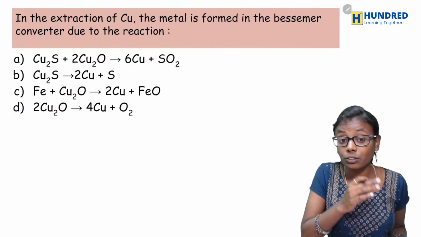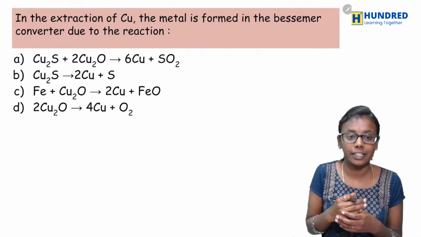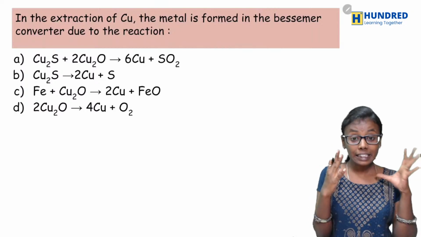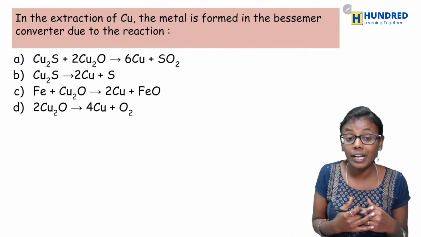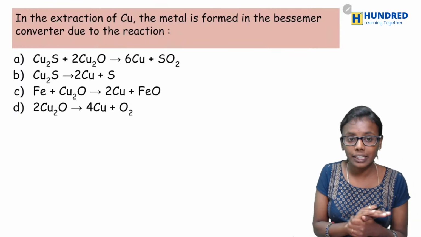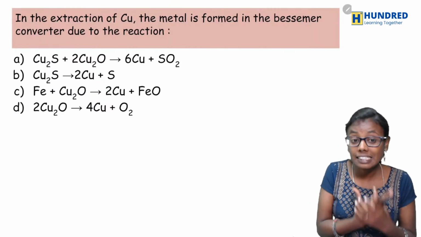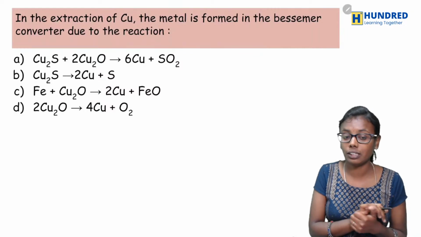In the extraction of copper, the metal is formed in the Bessemer converter due to the reaction. Okay, so in the Bessemer converter, that is in the last step, we are going to extract the copper. So what would be the last step? How would copper be extracted from the Bessemer converter?